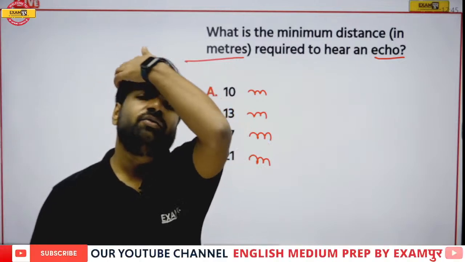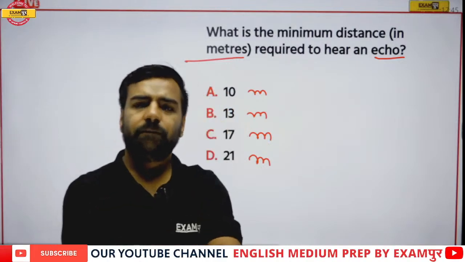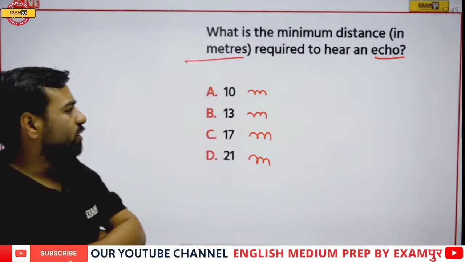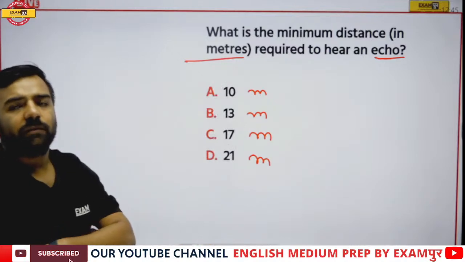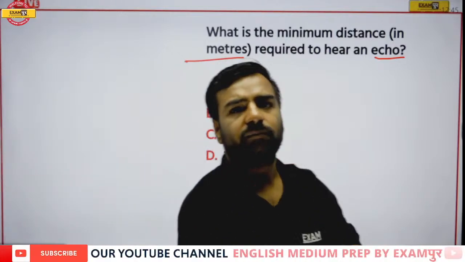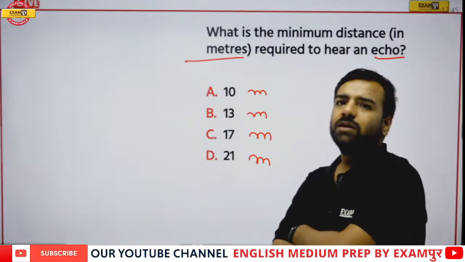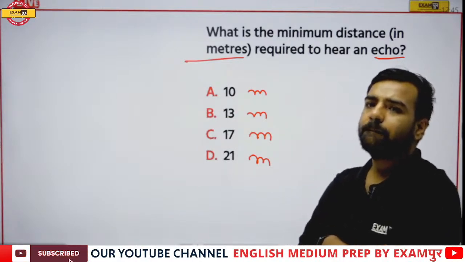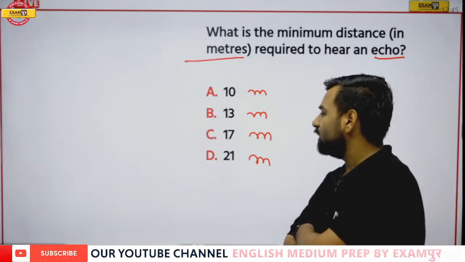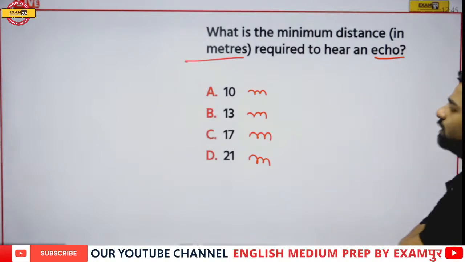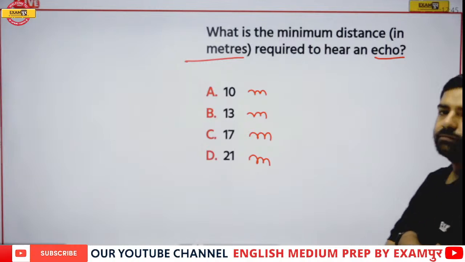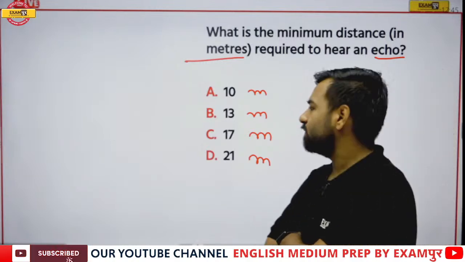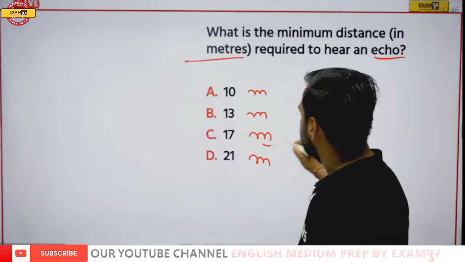Ram, Jagdishwan. Here, we have one more concept, reverberation. I'll be explaining both things here, but I need the answer first. The minimum distance which is required to hear an echo is what? Is it 10 meter, 13 meter, 17 meter, 21 meter? Ram is with 17 meter, and that's absolutely correct.